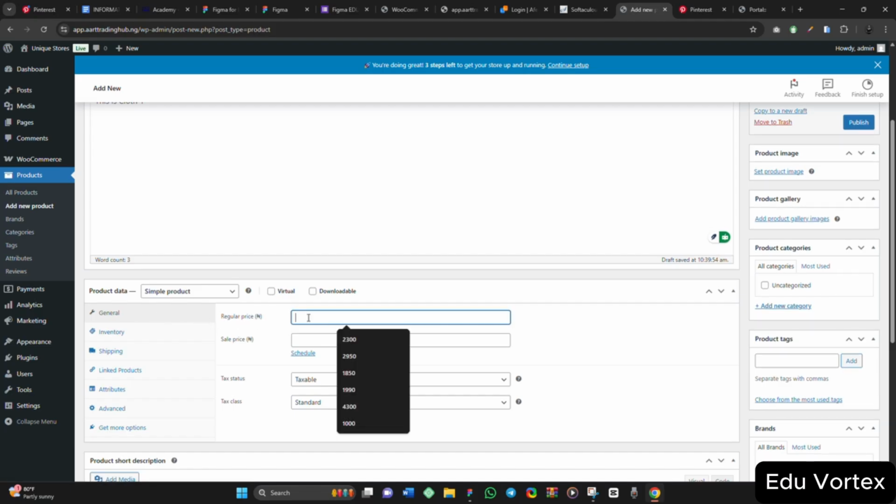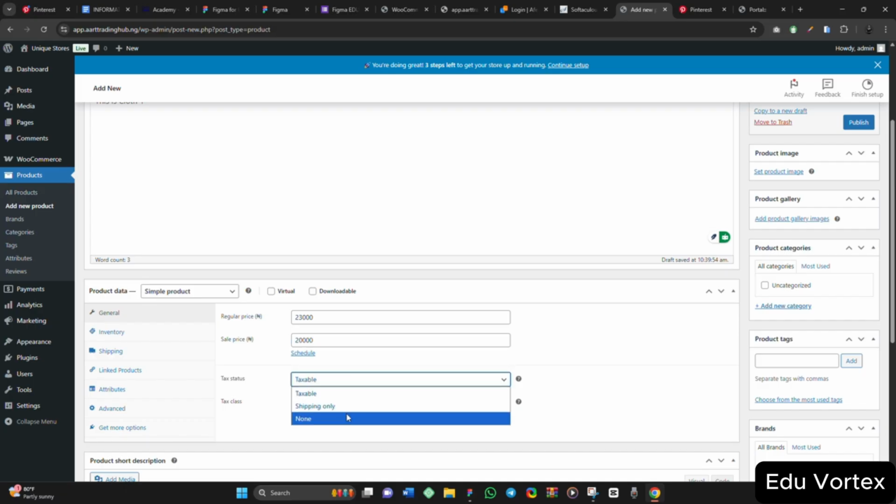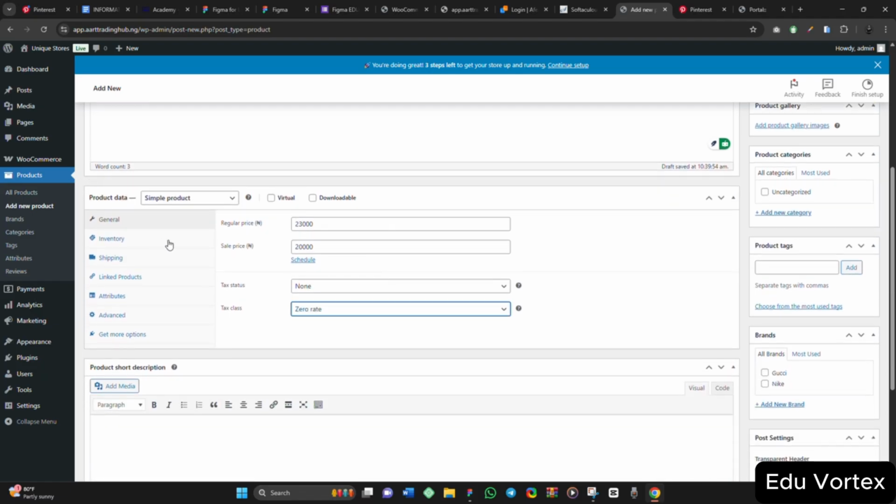So for this general tab, the regular price, let me type 23,000. So maybe I am on sale, I want to sell it at a discounted price, 20,000 naira. But if you are not on sale, you don't need to put anything here. For this tax status, none, I'm not applying tax. Tax class, zero rate, like this. So for this place, I've done that.